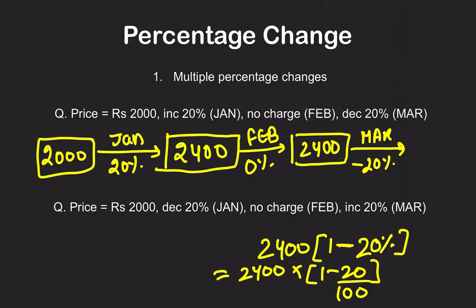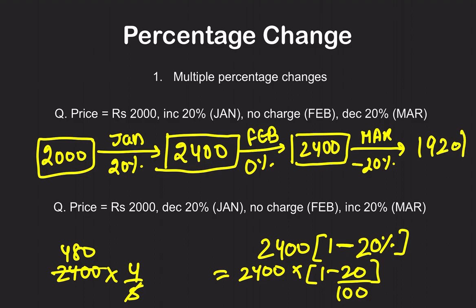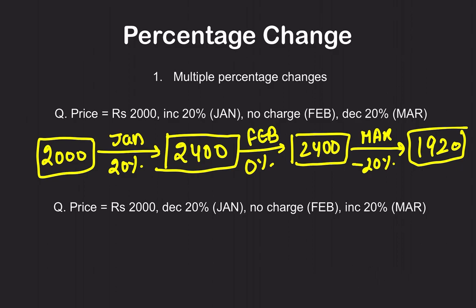Right? This is equal to 2400 into 4 by 5. So if we calculate it, it will be a little tricky, but 5 4s are 20, 5 8s are 40. So 480 into 4. This will come to around 2000 minus 80. That is 1920. So 1920 is the value in March. I hope it is clear. How did we calculate it?